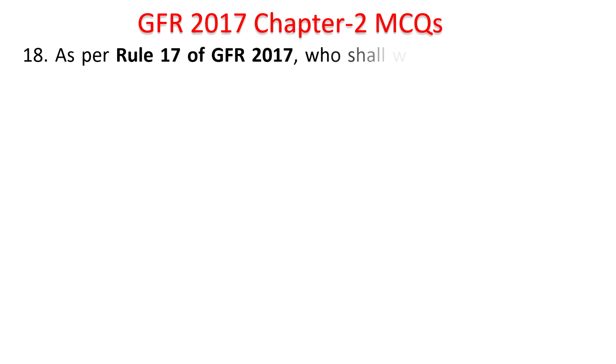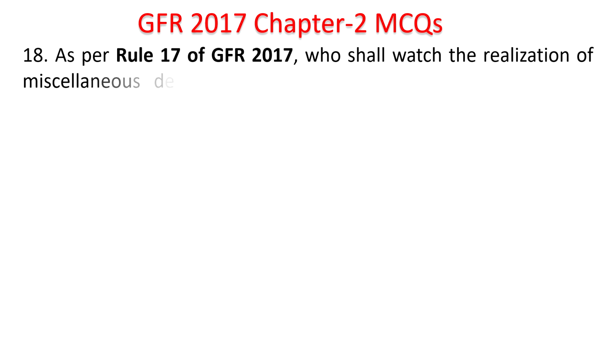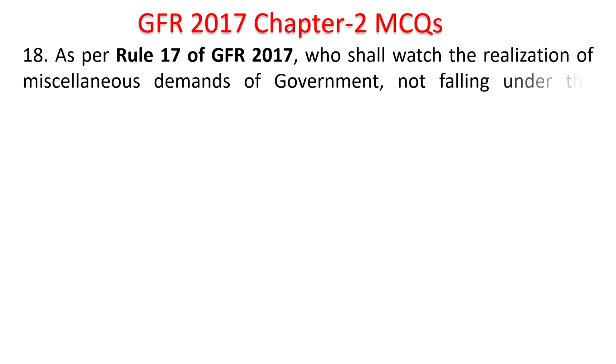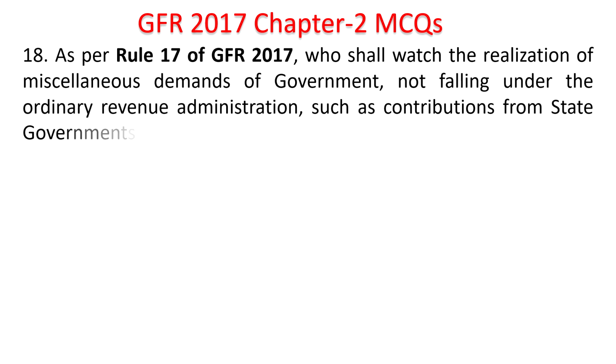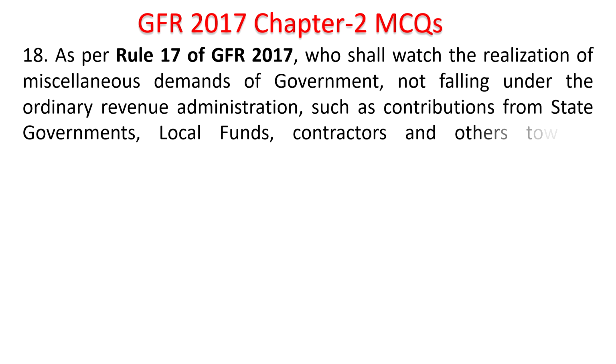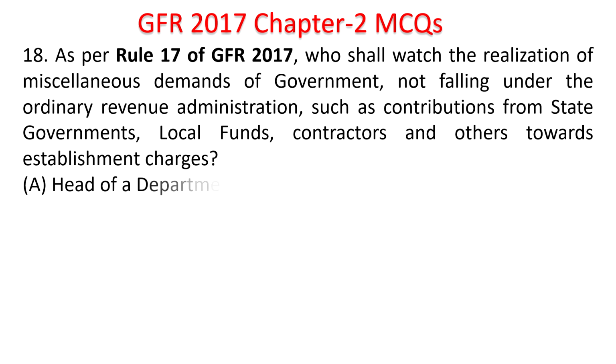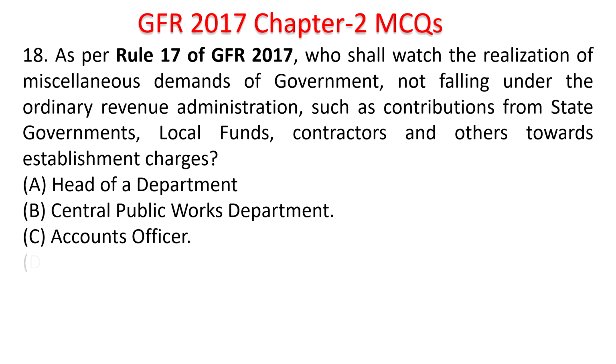As per Rule 17 of GFR 2017, who shall watch the realization of miscellaneous demands of government not falling under the ordinary revenue administration, such as contributions from state governments, local funds, contractors and others towards establishment charges? Head of the department, Central Public Works Department, accounts officer, head of the office. Time starts now. Who shall watch the realization of miscellaneous demands of the government not falling under the ordinary revenue? Means it is the accounts officer.